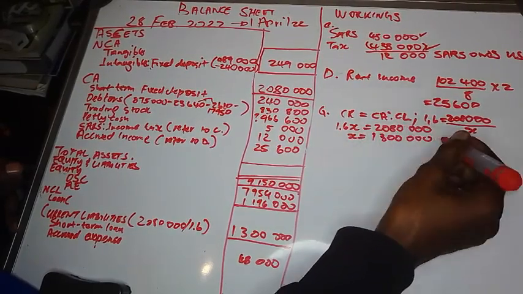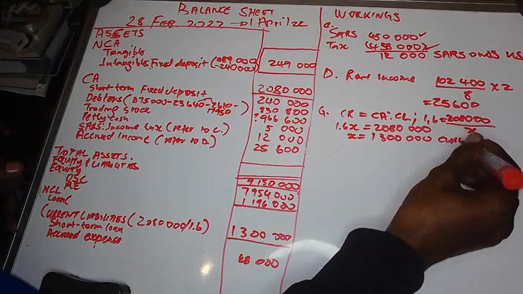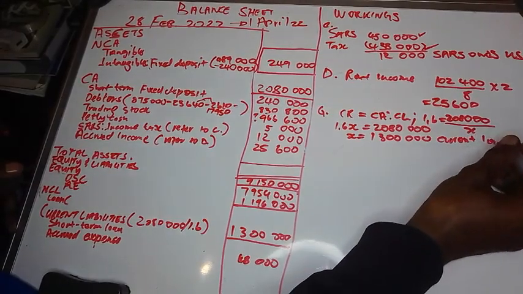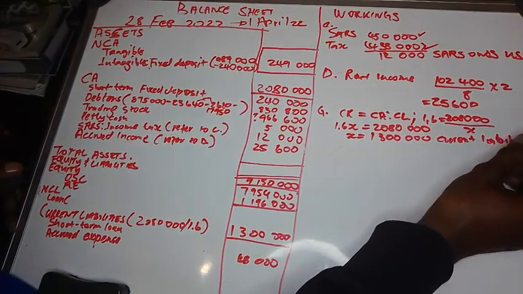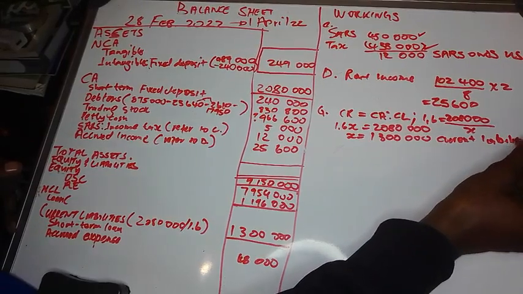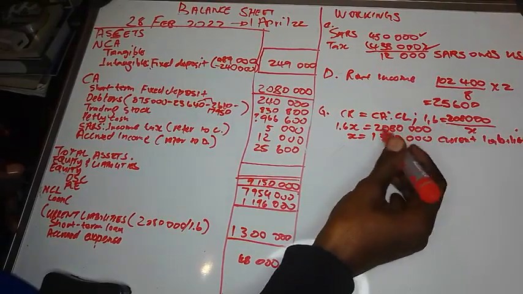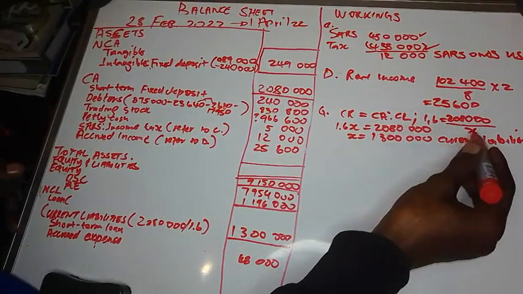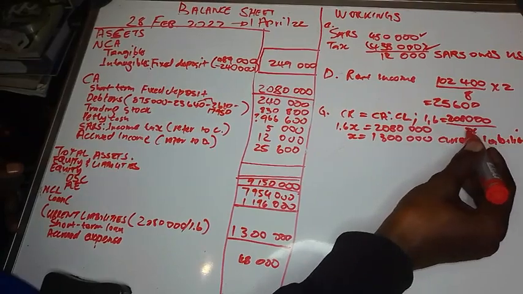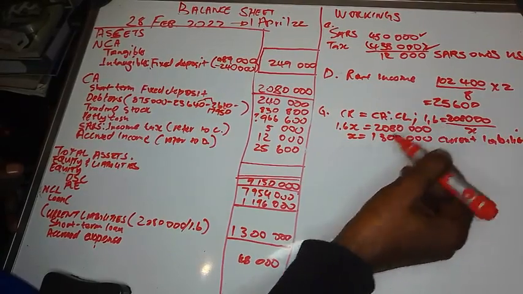So x is your current liabilities. So we just substituted current liabilities here: current assets divided by current liabilities is equal to the current ratio.